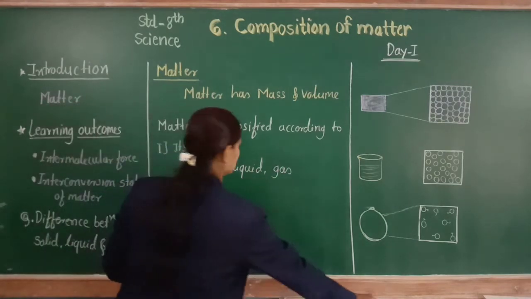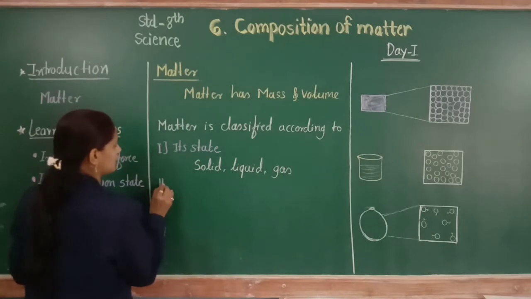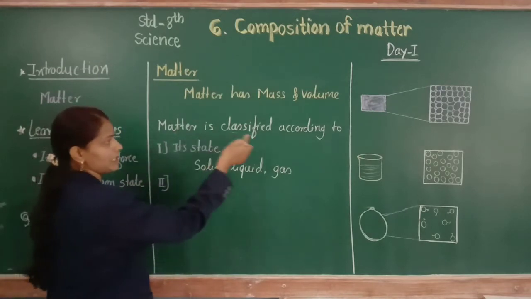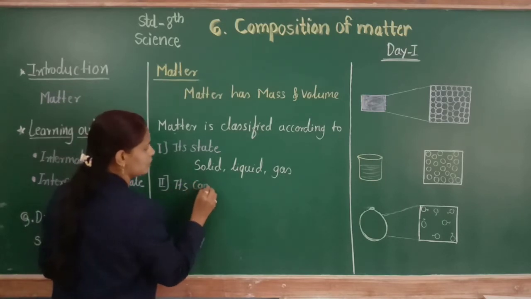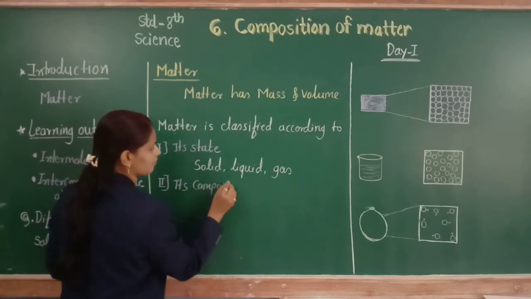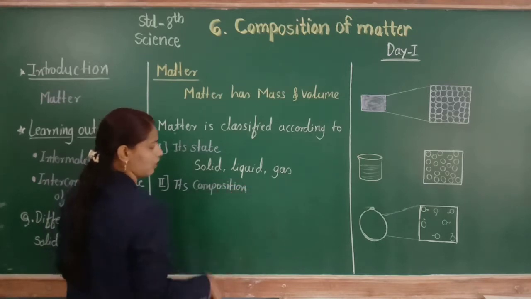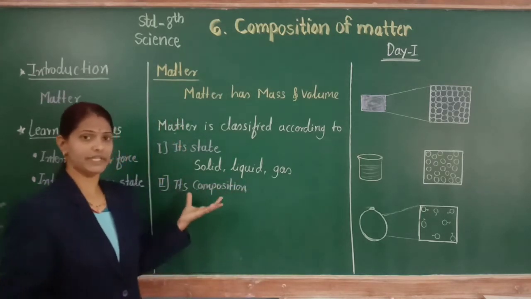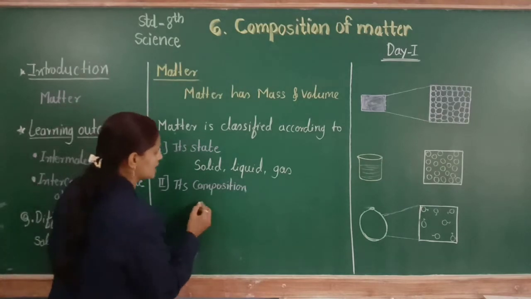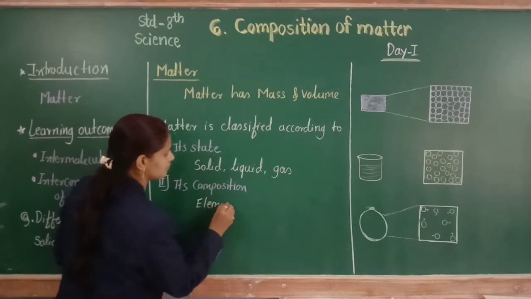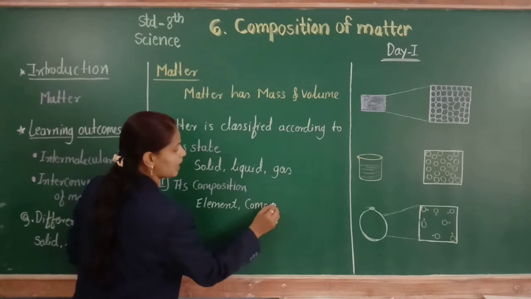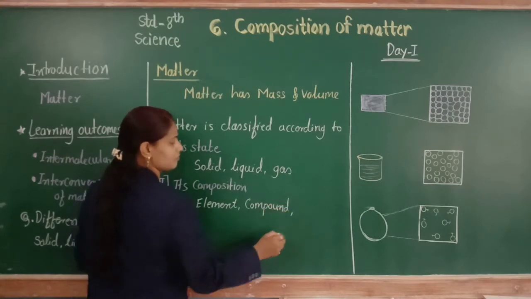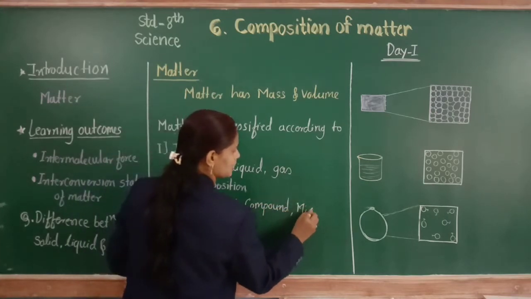Then the second classification of matter. Here matter is classified according to its composition, chemical composition. So it is classified into element, compound and mixture.